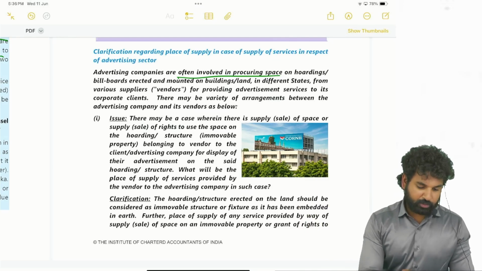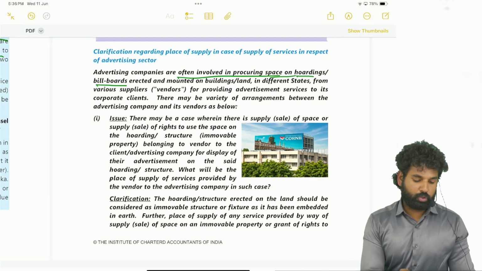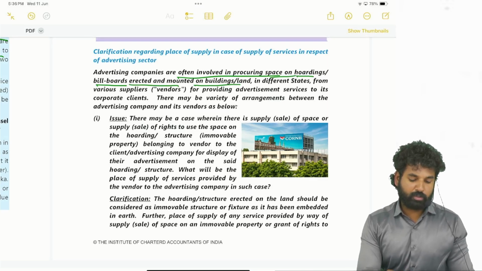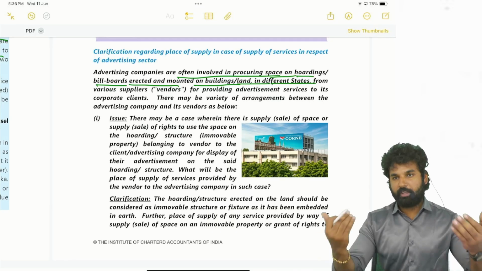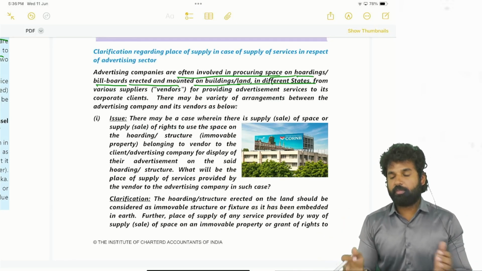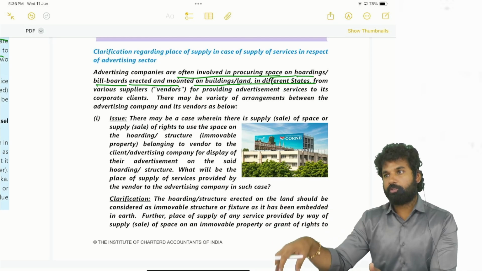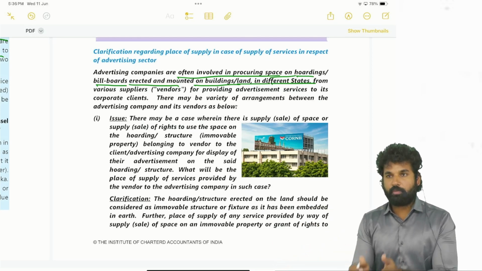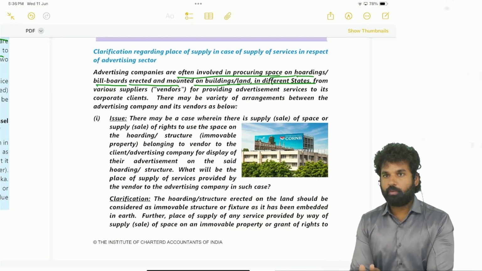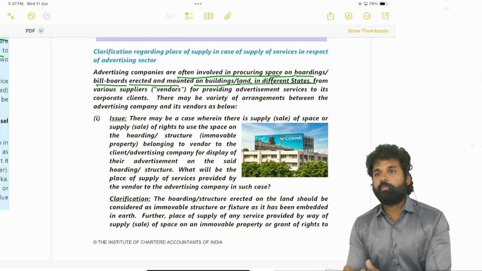See here, advertisement companies are often involved in procuring space on hoardings or billboards erected and mounted on buildings or land in different states. That means space will be taken by the advertisement companies, which in turn will give services to companies. So, from the immovable property owners, the space owners, what they will do is take the space on rent for some particular fixed period.